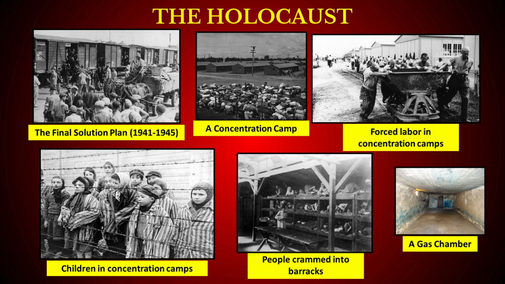To ensure fast execution, poisonous gas chambers were designed specifically where they were killed in huge numbers together. Nowhere in history was such systematic infrastructure established for mass killings. The atrocities against Jews by Hitler are known as the Holocaust, which translates to a burnt sacrifice offered to God. It wiped out 6 million Jews from the face of the earth.